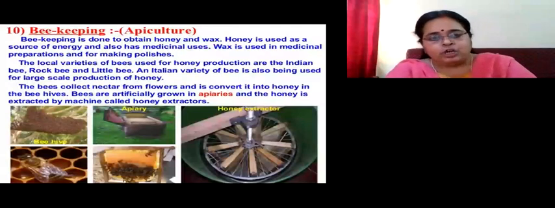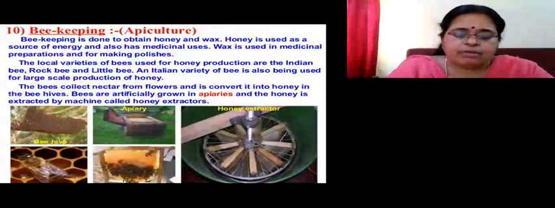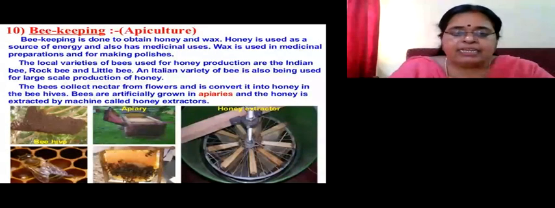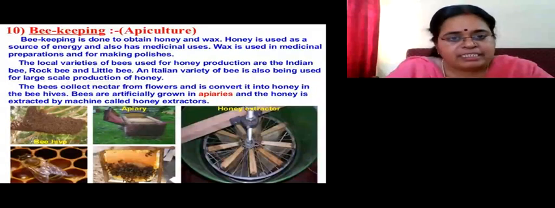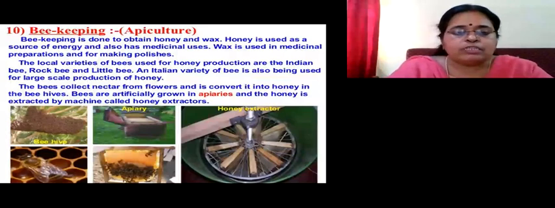Now we come to the last topic of our chapter, that is beekeeping or apiculture. You know that beekeeping is also a commercial occupation for the farmer, because he does not have to invest any big amount of money. No fertilizers required, no manures are required. At the same time, he's getting honey from that. He gets wax. Honey is a source of food also. It is used for generating energy. It has got medicinal uses, like Ayurveda medicines and all require honey. And wax is also used in medical preparations, for making polishes, etc.